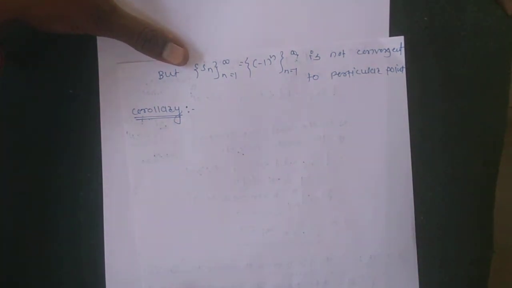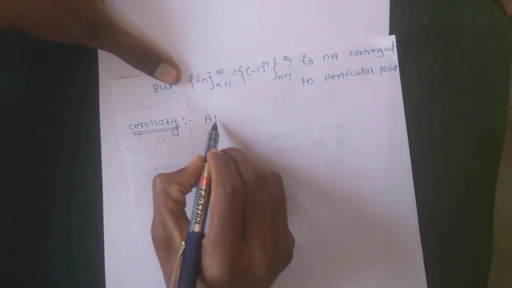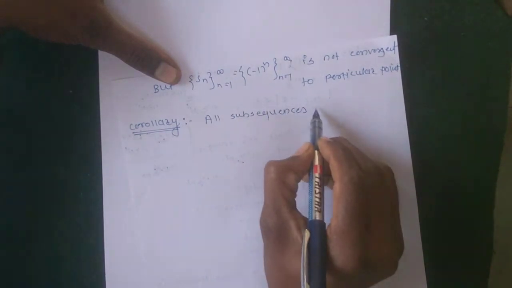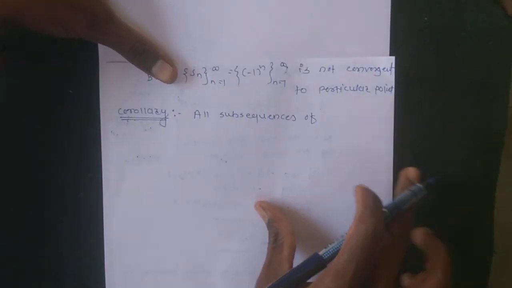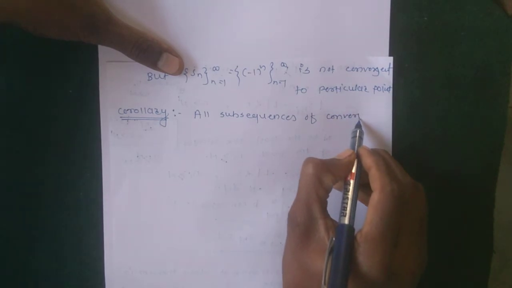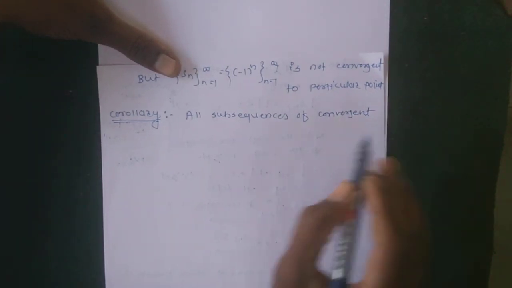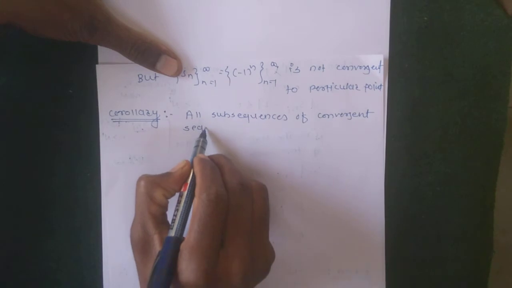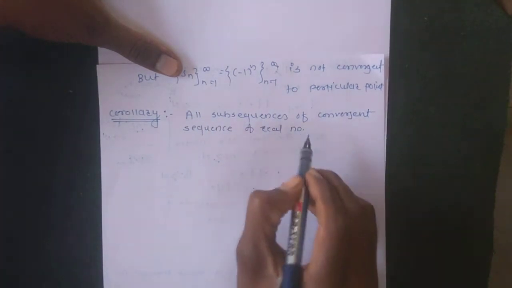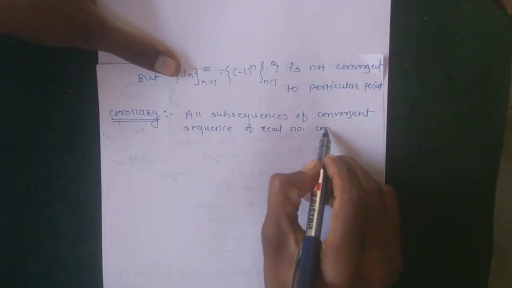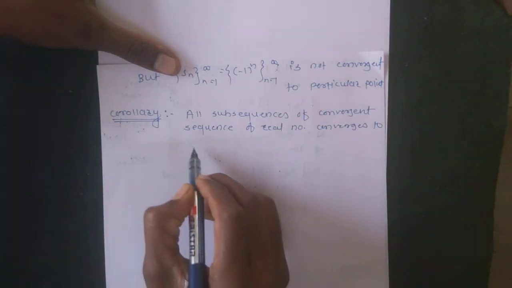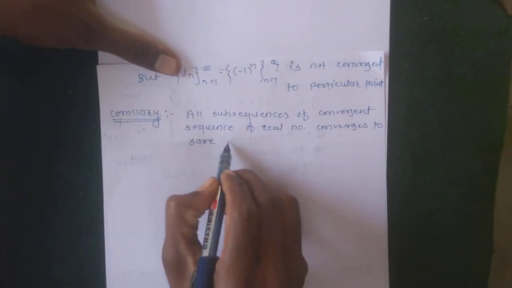Corollary says that all subsequences of a convergent sequence of real numbers converge to the same limit point. Okay, converges to the same limit.